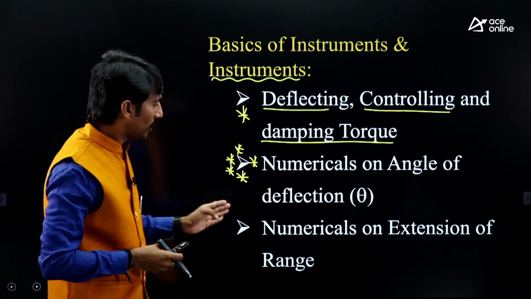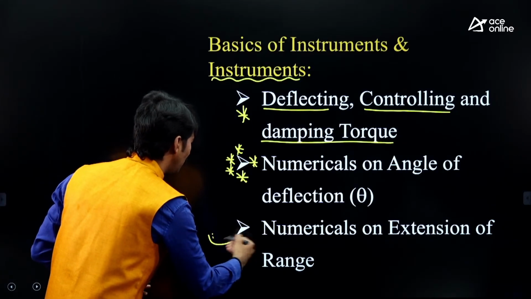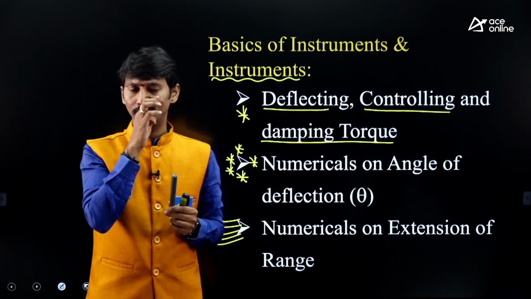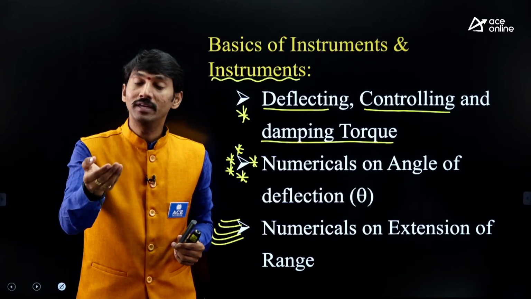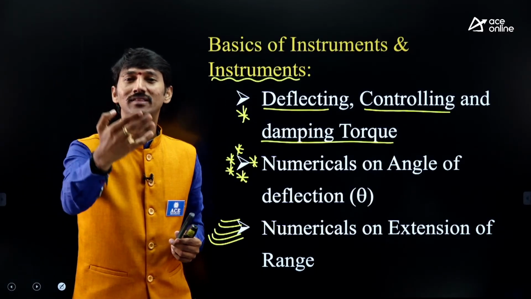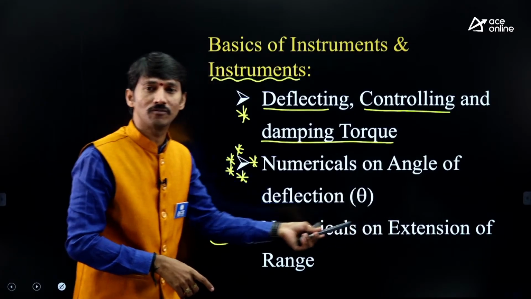Okay, next. Numericals on extension of range. It is also a very common process. Suppose we have an ammeter of some range, but we need to measure more than that range. What we have to do? That process is called extension of range.